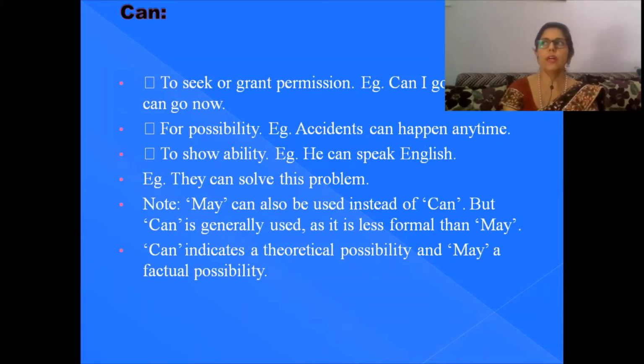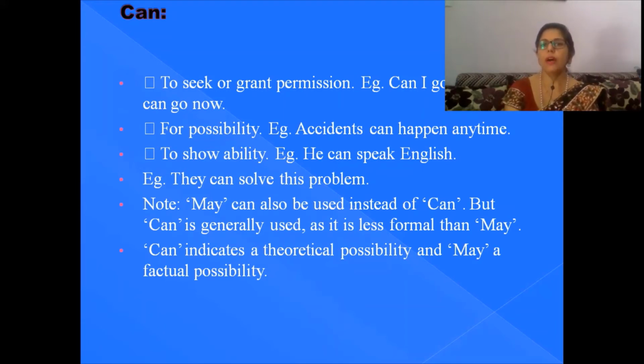May is used in formal conditions. If you are in the college, in the school, in the office, or in an organization meeting, in that case you will use may. Can indicates a theoretical possibility and may a factual possibility. So this is the difference between can and may.